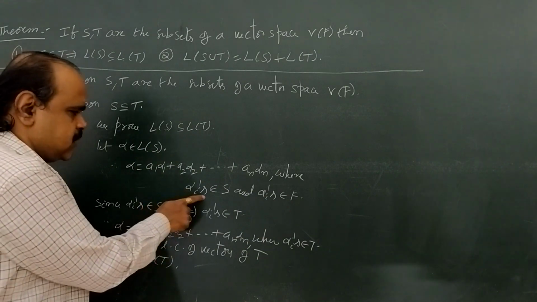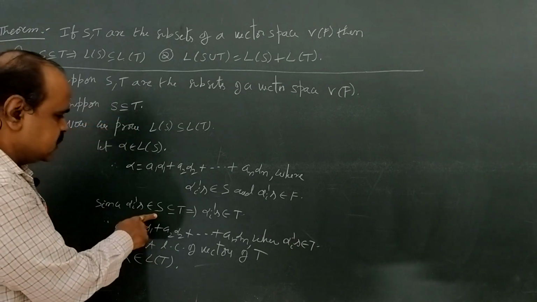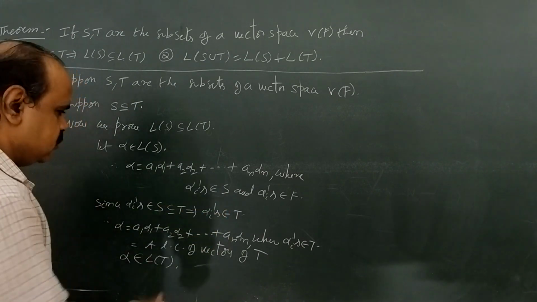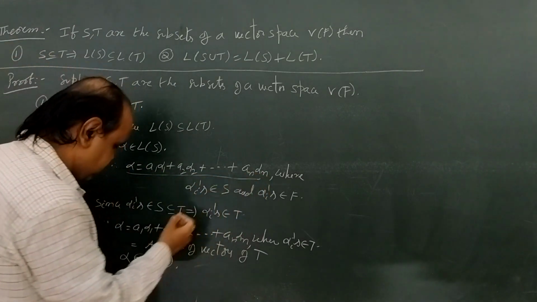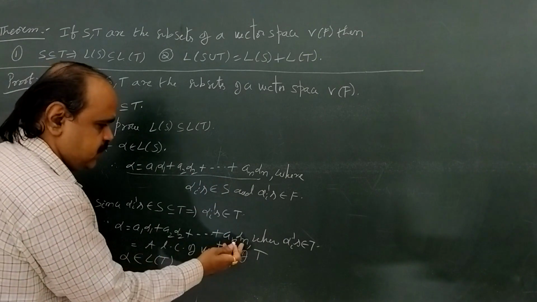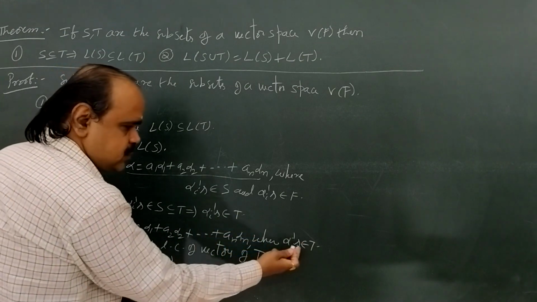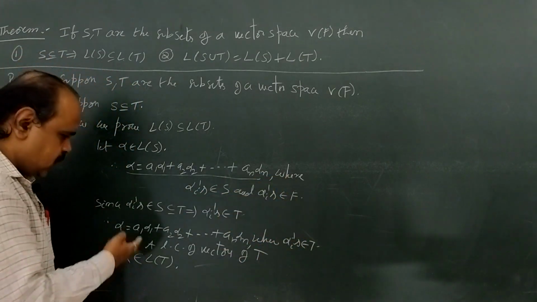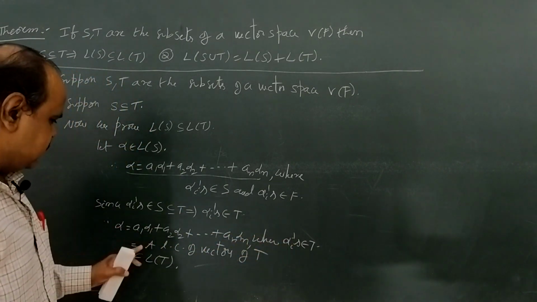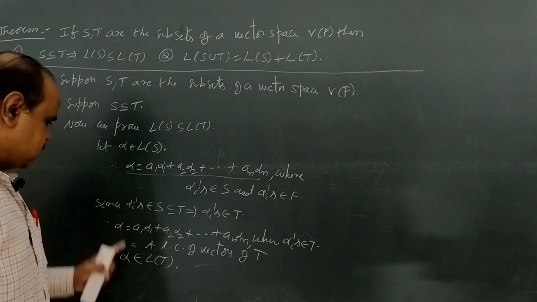If we observe, the alpha i's are all in S, and from the statement we have S is a subset of T. So since S is a subset of T, all these alpha i's belong to T. Therefore alpha equals a1 alpha 1 plus a2 alpha 2 plus ... plus an alpha n, where alpha 1, alpha 2 and so on alpha n are in T, and the ai's belong to F. So now it is a linear combination of vectors of T. That means this linear combination belongs to L(T). So we took alpha belonging to L(S), and this alpha also belongs to L(T).